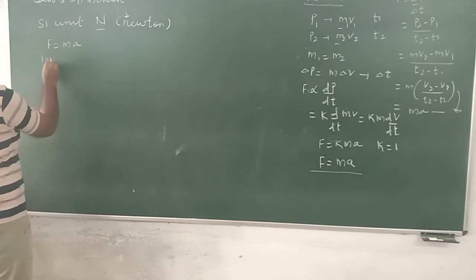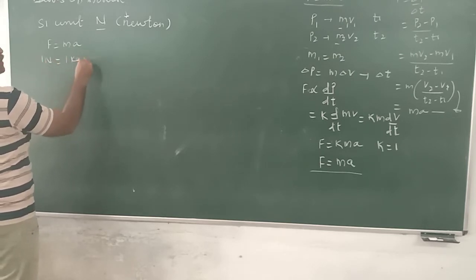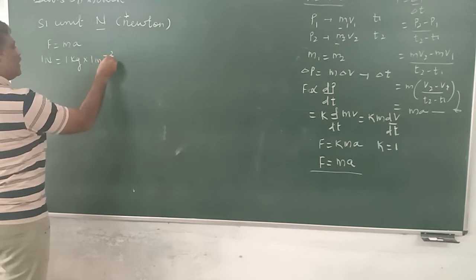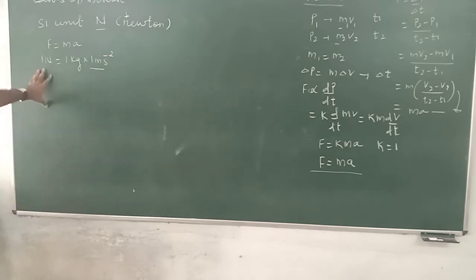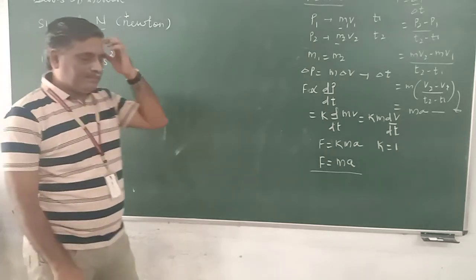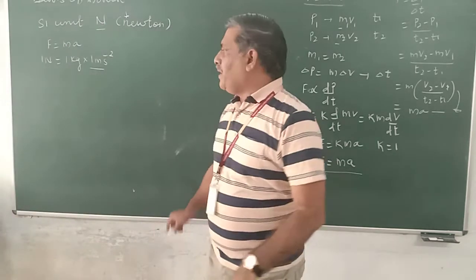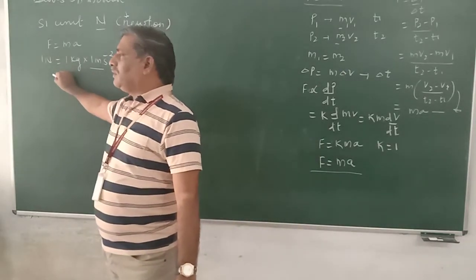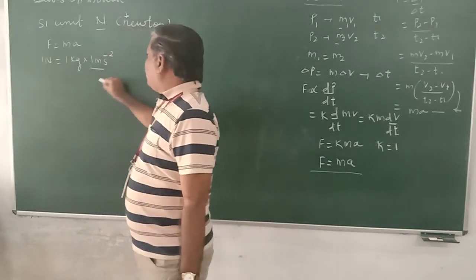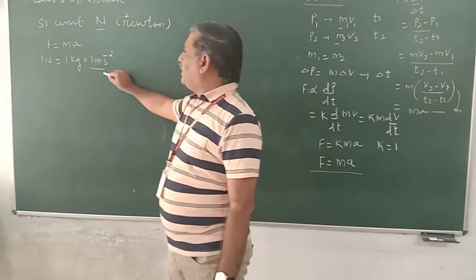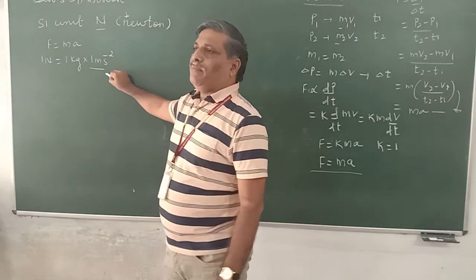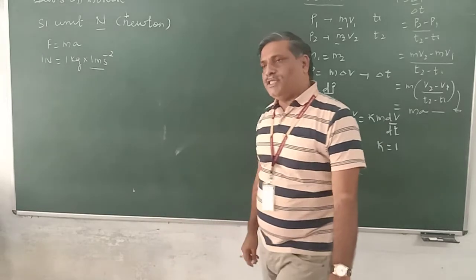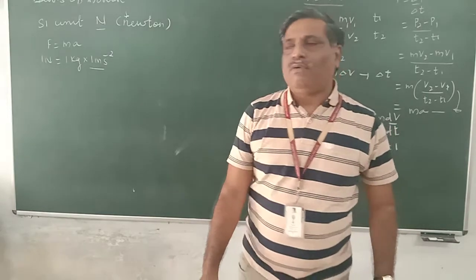This is 1 newton, which is 1 kg into 1 meter per second squared. So 1 newton is that force which is required to accelerate 1 kg mass by 1 meter per second squared. Once again I say, 1 newton is that force which accelerates a 1 kg body by 1 meter per second squared. This becomes the SI unit of force.